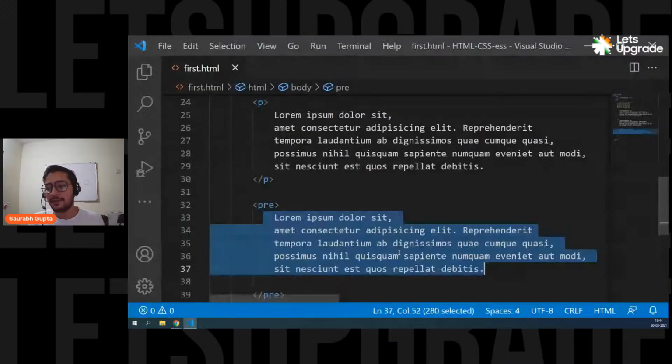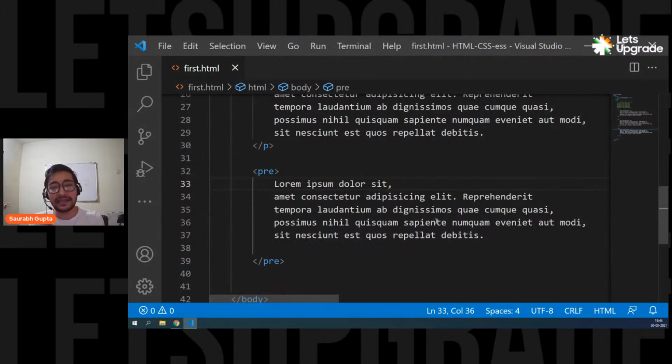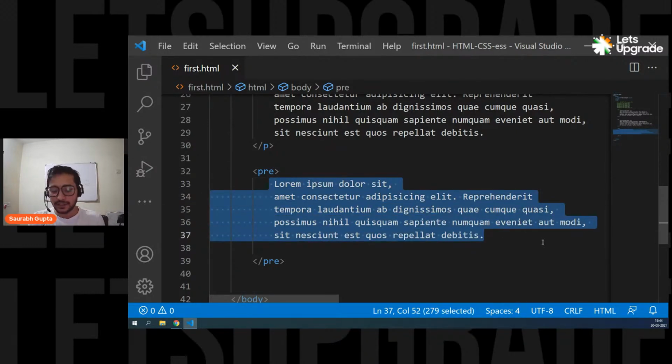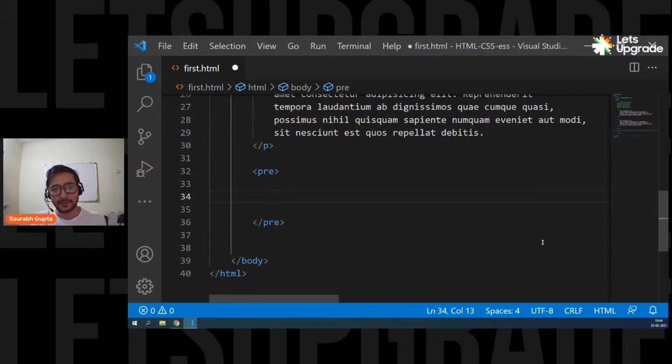That's how it works. But now, what is the use of this? Like, do we really have a use of pre tag? Do we really need to use pre tag? So there are a lot of uses. There are literally a lot of uses. For example, let's say you're creating a coding related website, and you want to display code. Now this is just one example. You want to display code on the browser.